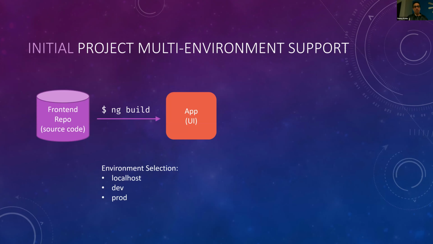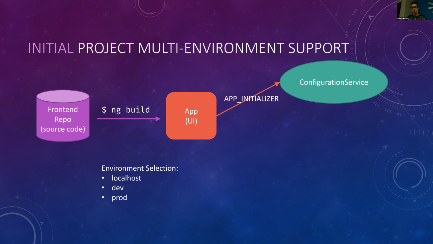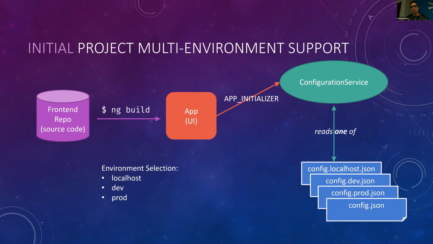And what this looks like when we actually go and build our project, we simply run the Angular CLI, ng build. We select one of those environments. The Angular application, when it starts up, hooks into that app initializer that Angular offers us. It contacts a configuration service that we've provided, and that configuration file knows which one of these versions of config JSON to read in. And only then does the application start to contact the back end that's required for that particular environment.